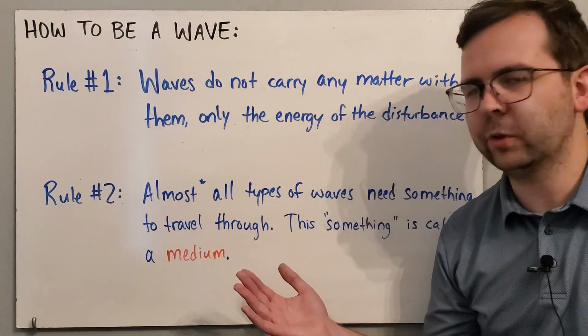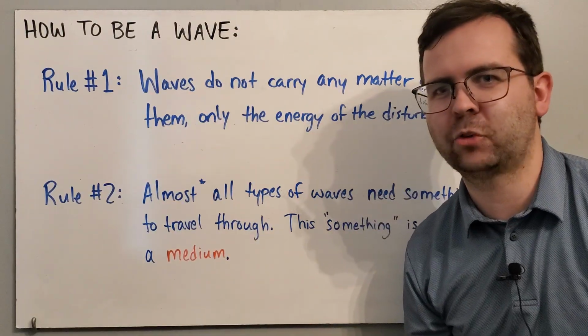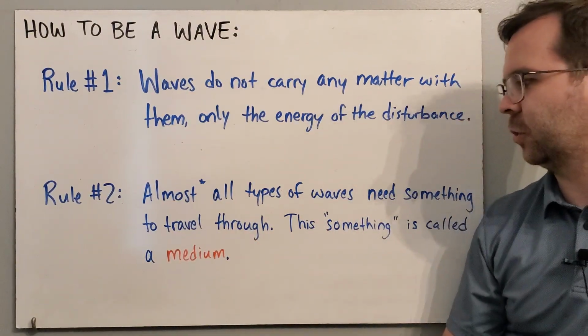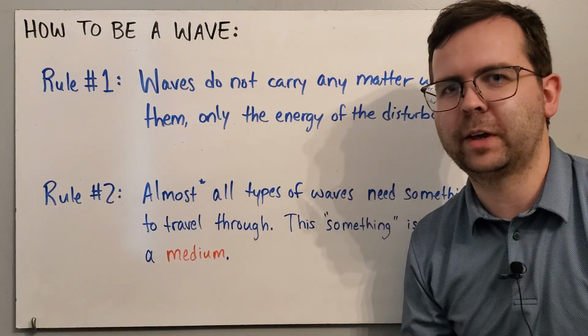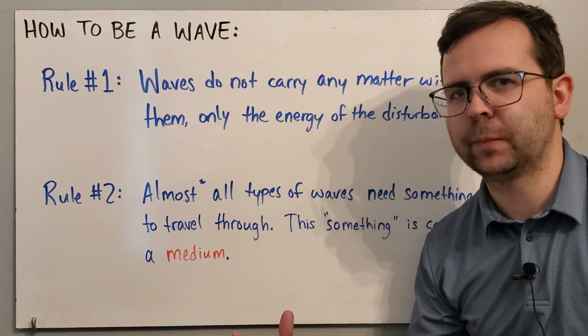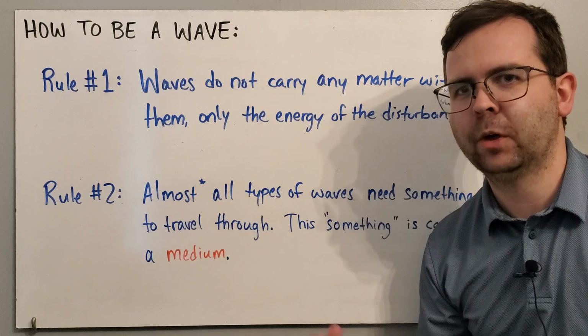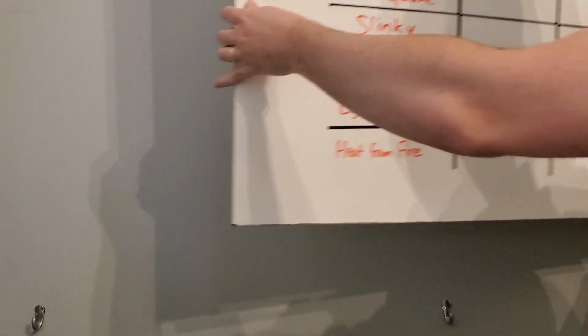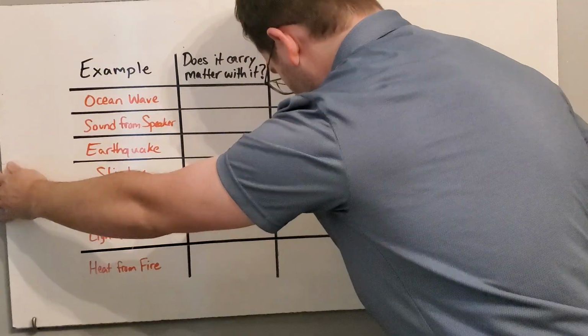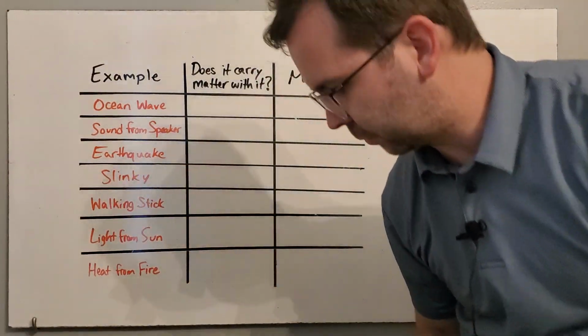Rule number two is that you need some kind of medium to travel through. Almost all types of waves need something that they can pass through or travel through, and we call that the medium. So let's look at some examples of waves to help us understand these two rules. And in these examples, we'll uncover two main categories of waves.